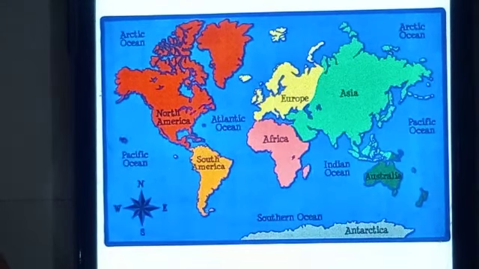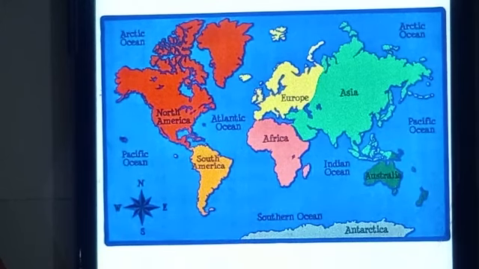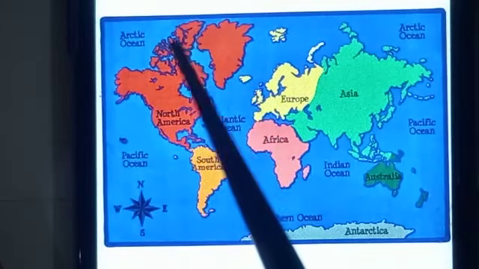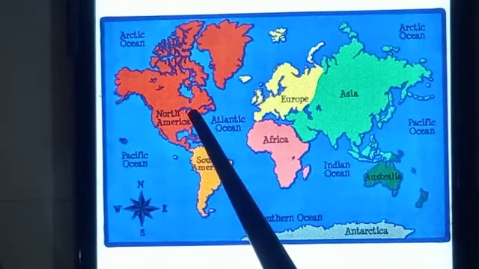I hope you understand the location of continents and oceans. We have done the location of oceans twice and continents once. So I want to repeat the continents location again. This is North America, red color.